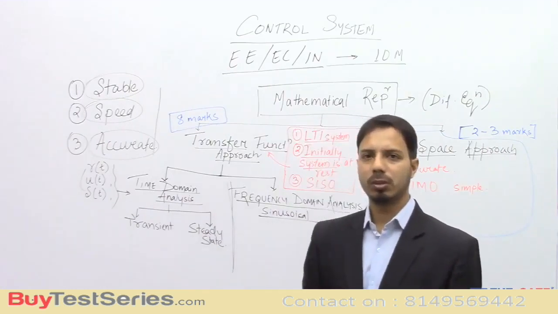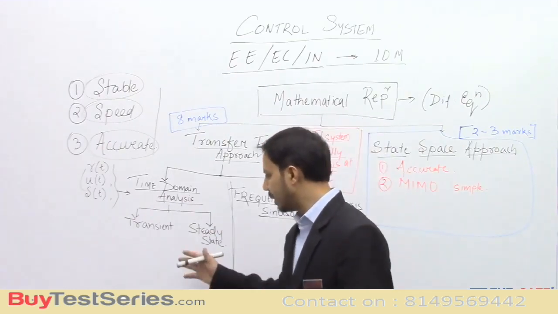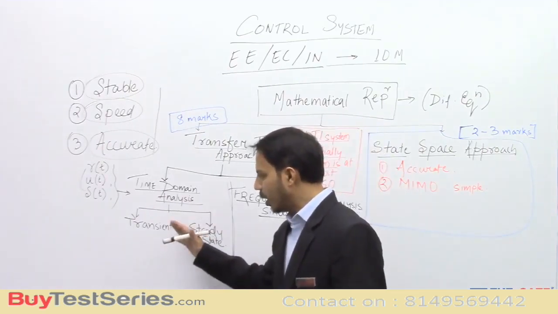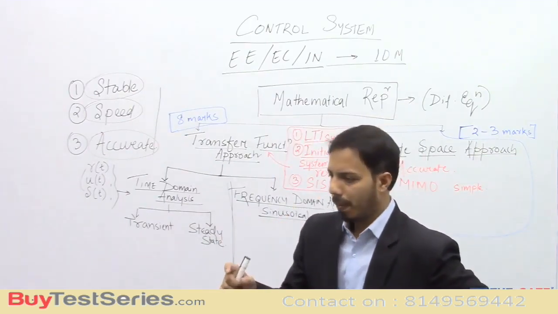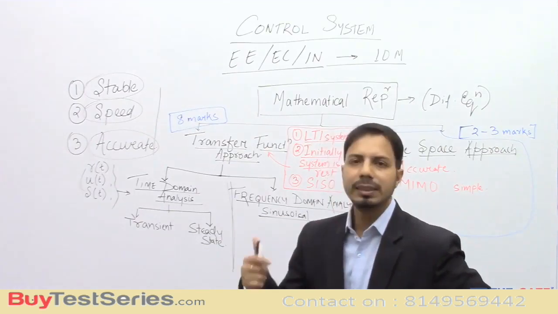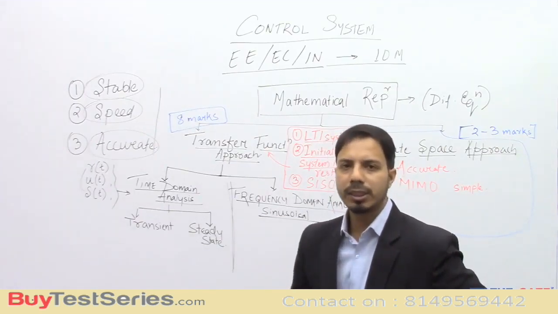Actually what happens is, as we give some input, as we give some disturbance, some transients are produced in that particular system.